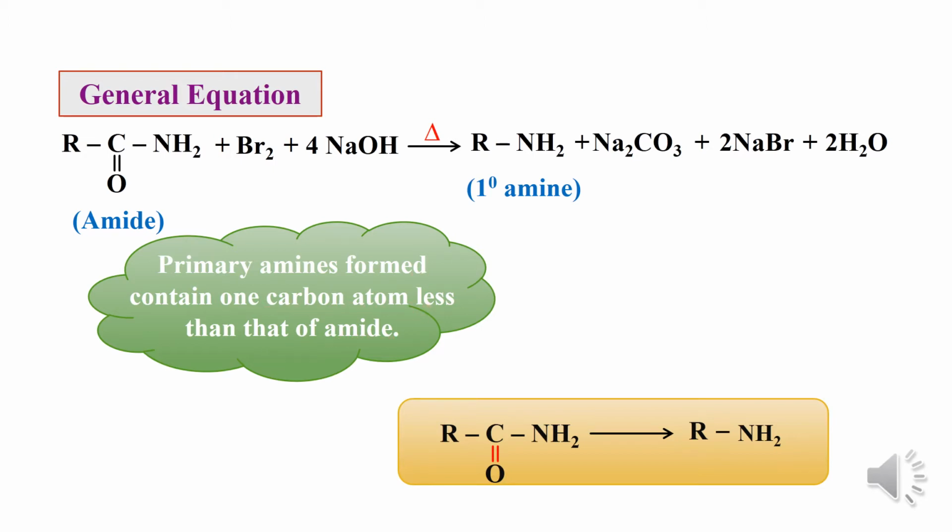It means RC double bond O NH2, this primary amide, contains two carbon atoms, as this is one and this is second one. In the product, which is a primary amine, there is only one carbon atom, that is R. It means that in this reaction there is a shifting or transfer of an alkyl group R to the nitrogen atom, and then there is formation of primary amine.